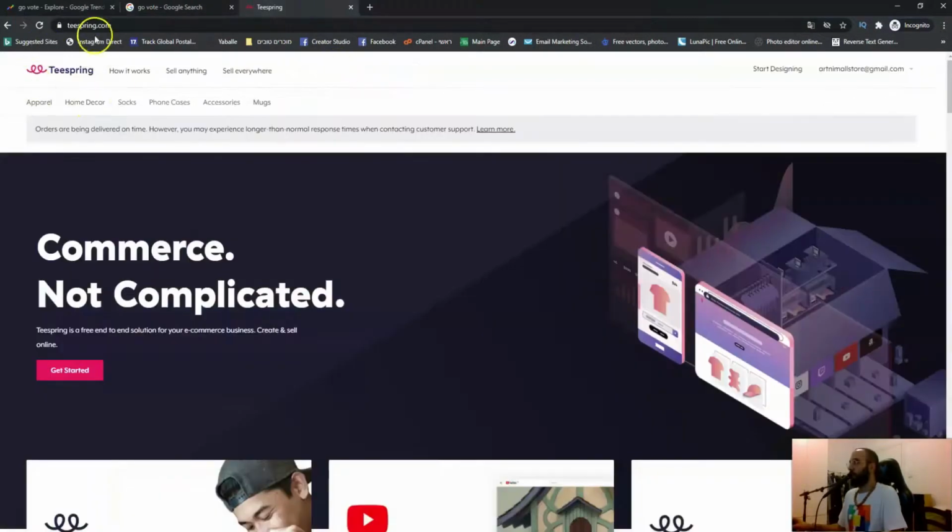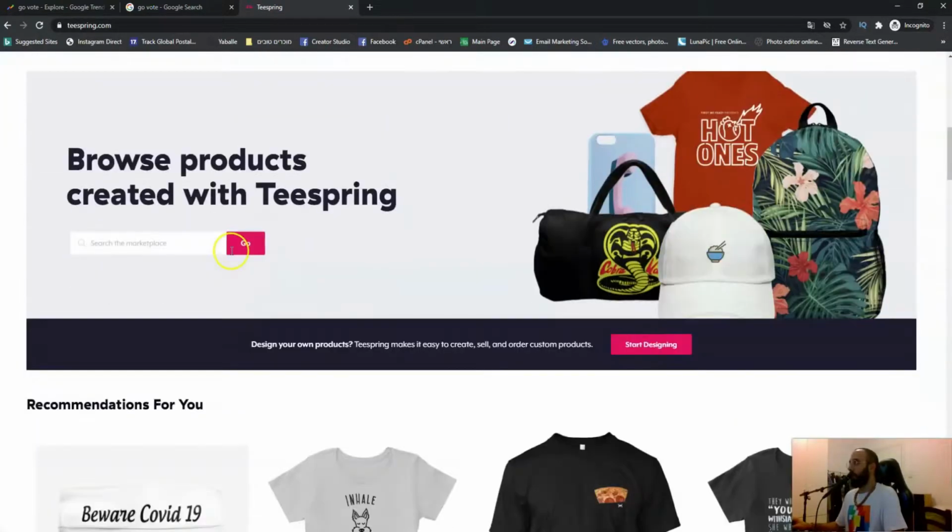So please meet Teespring, which is a very good website to start with e-commerce on as a beginner. And again, you don't need to know nothing. I will show you right now how to do it. It's so easy, you won't believe. In this site you can find all different kind of apparel which you can print on. You can see by yourself, hats, bags, shirts, phone cases and more.